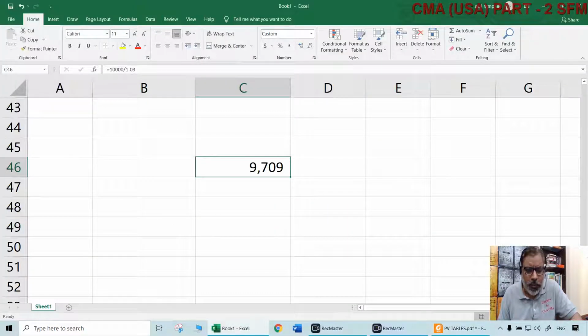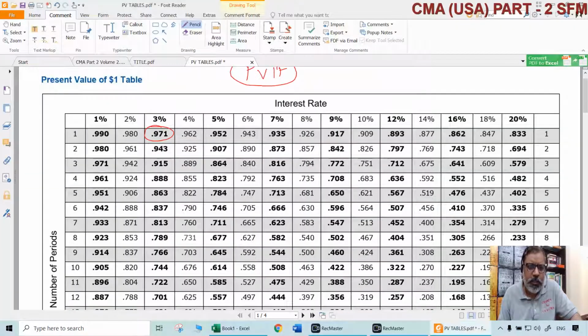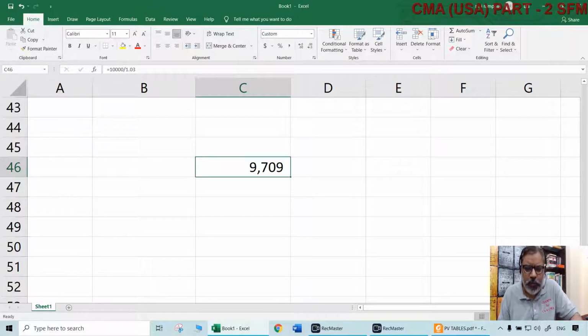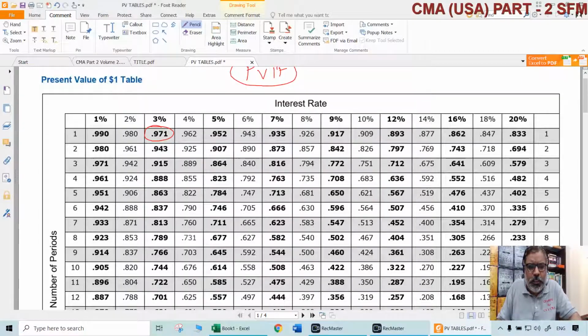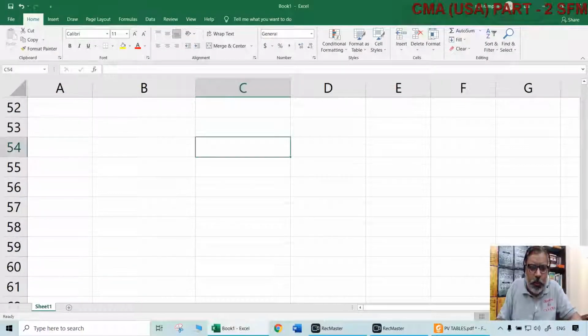So if you just take only 3 decimals, it will be 9710. If not, it is 9709. That $1 difference is something to be completely ignored. So the point of how to compute present values is very simple. It is about 1 divided by 1 plus r to the power of n.